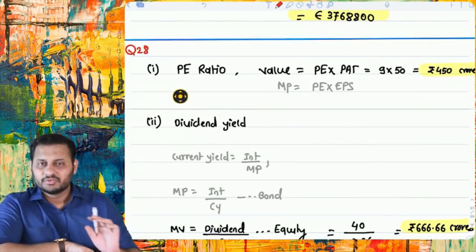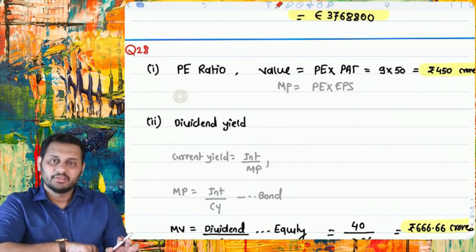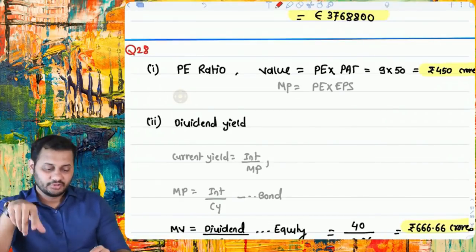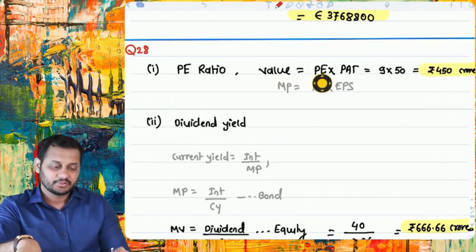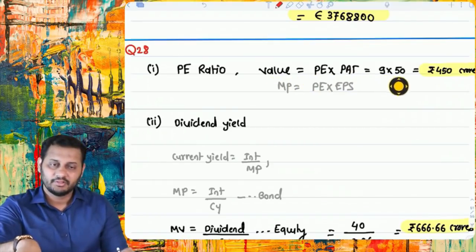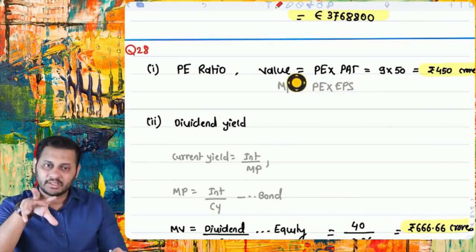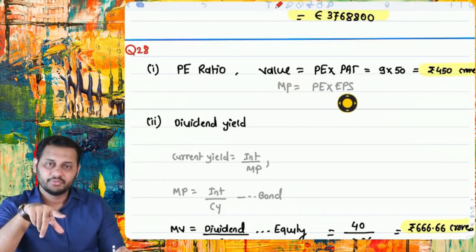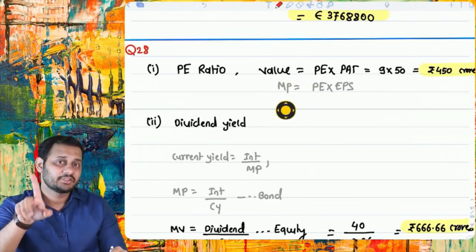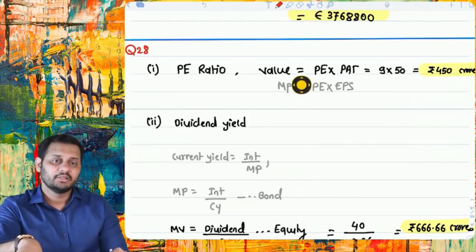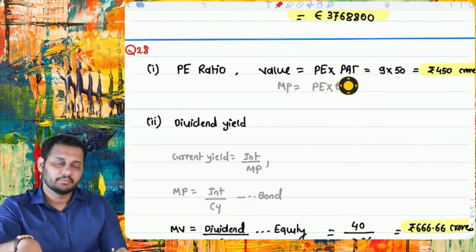Question number 28 was very simple. They asked us to calculate the value of the business on various topics. So on the basis of P ratio, the value of the company was P ratio multiplied by profit, 9 into 50. See, we calculate the market price based on P ratio into EPS. So this gives you the market price of one share, but we need the market value of the company. So take the profit of the company.